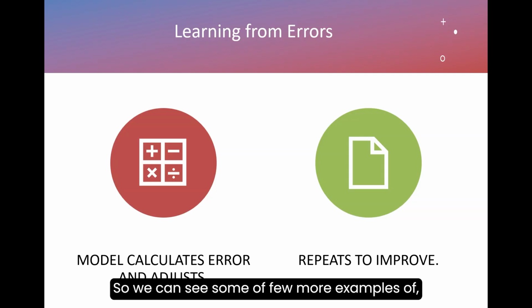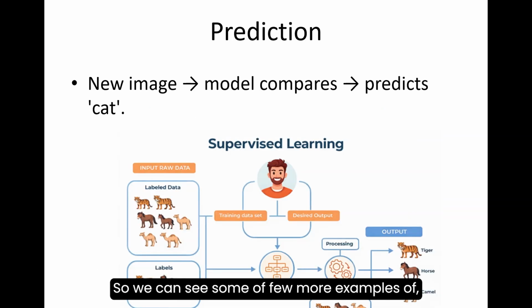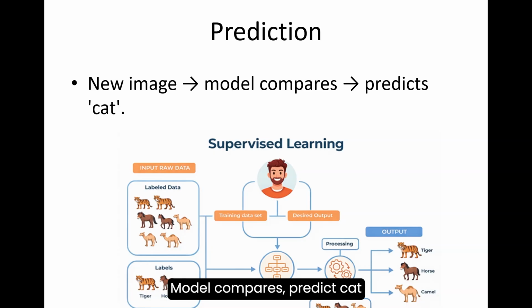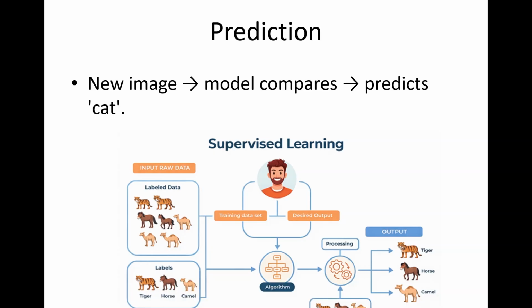So we can see a few more examples of supervised learning, how prediction works. Once we train the model, we provide a new image. The model compares and predicts cat or tiger or horse.